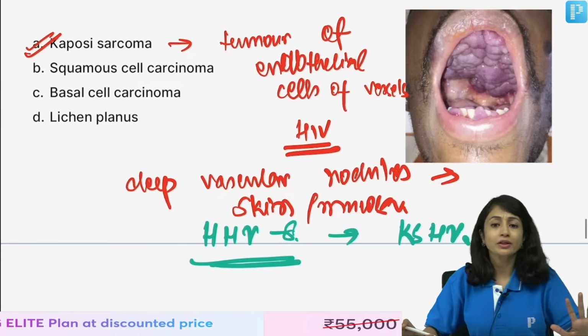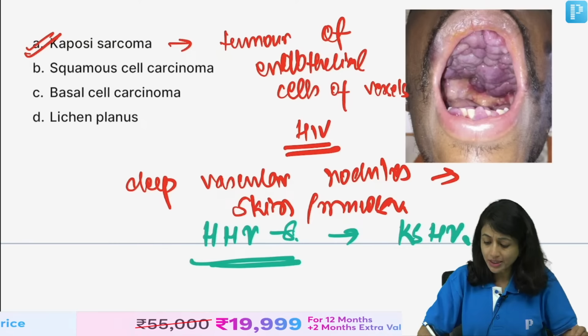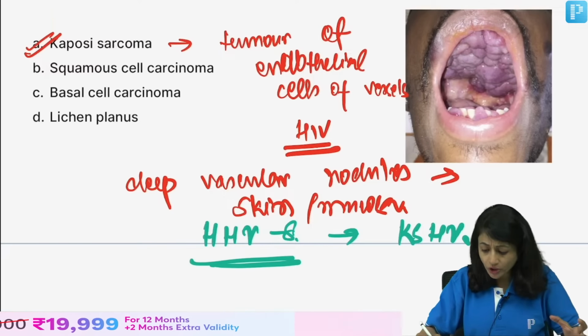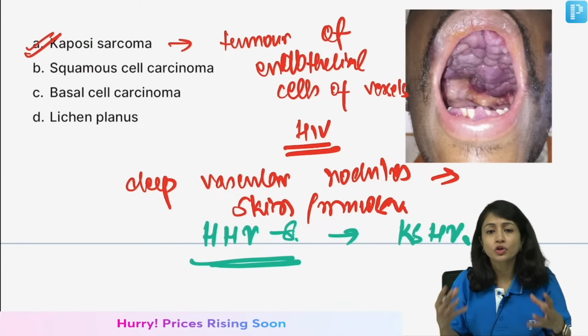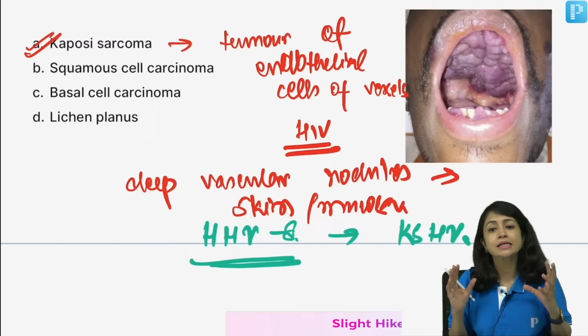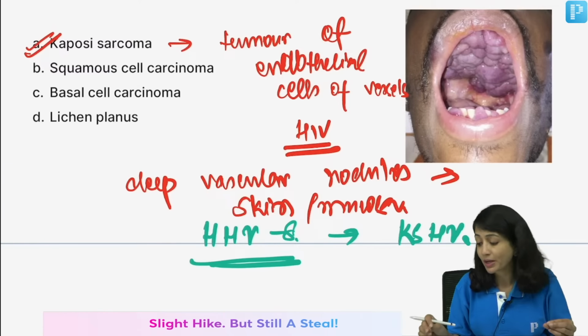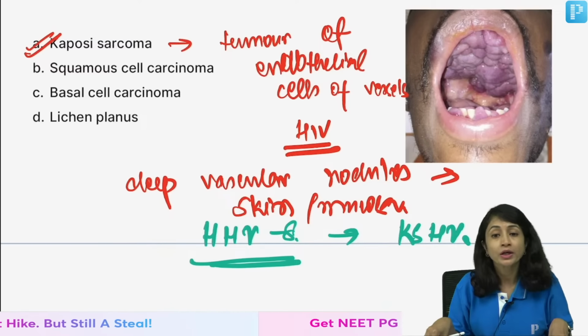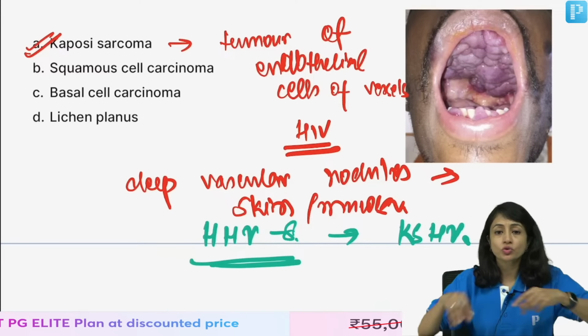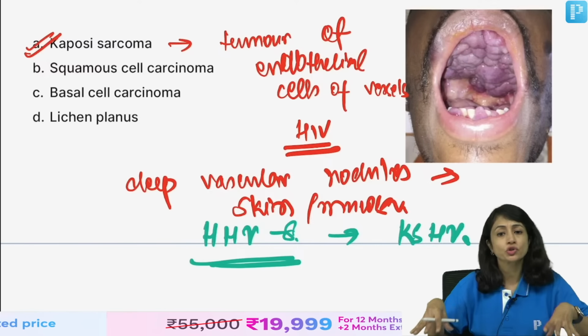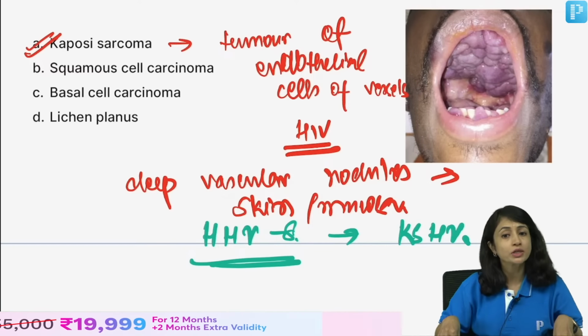So, this is all that you need to know about Kaposi Sarcoma. You see these deep dermal nodules, it is looking very vascular. So, this is Kaposi Sarcoma, a tumor of endothelial cells of vessels seen in HIV positive patients caused by HHV8. And remember, it can be there also on skin, it is just not on mucosa. Sometimes they will give you similar lesions on skin, that is also Kaposi sarcoma.